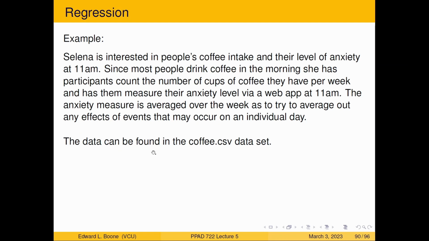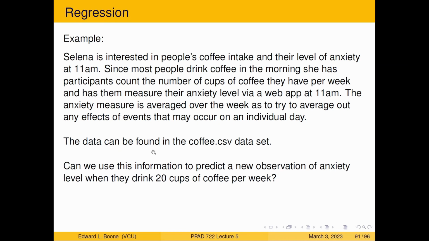It's a Google Drive link, and we've been playing with this data trying to understand it, and this time we would like to do some predictions. Specifically, can we use this information to predict a new observation of anxiety level when they drink 20 cups of coffee per week? Okay, so we have a value for X. What if they drink 20 cups of coffee per week? And you might say, that's insane, but the average American drinks about 3 cups of coffee per day. Multiply that by 7, that's 21.